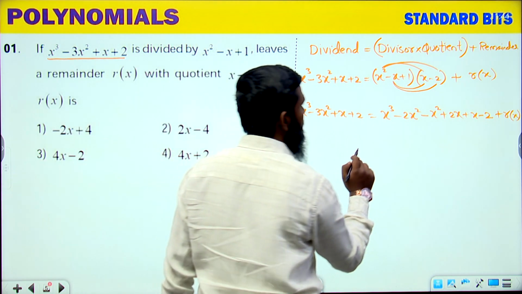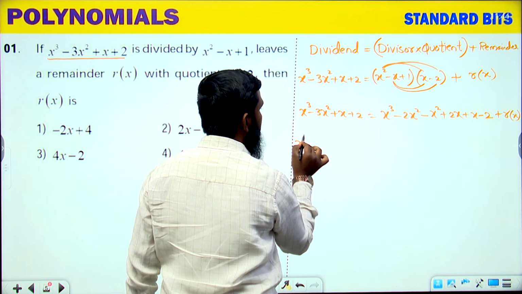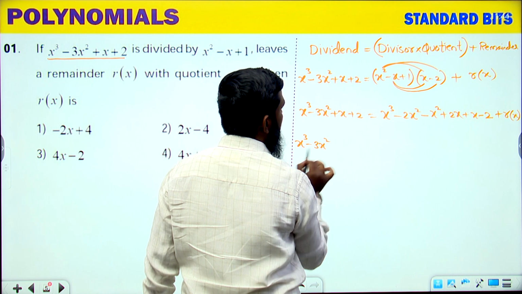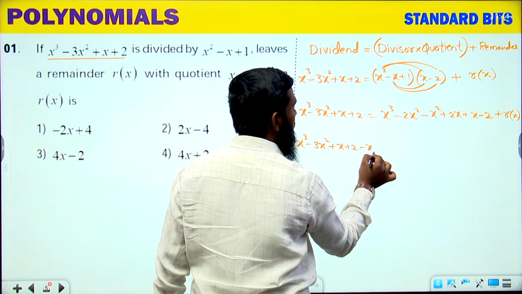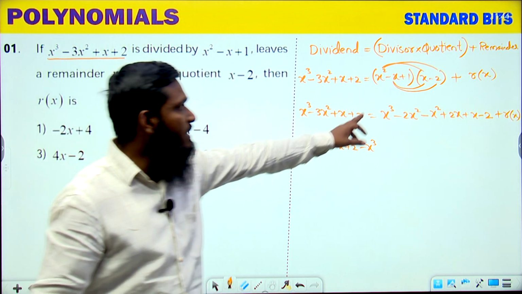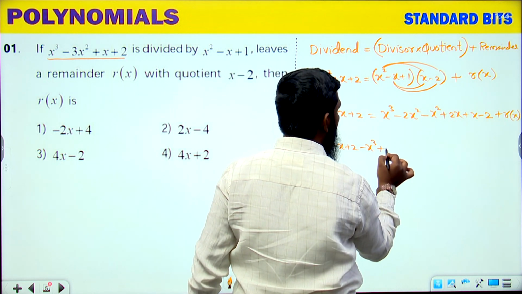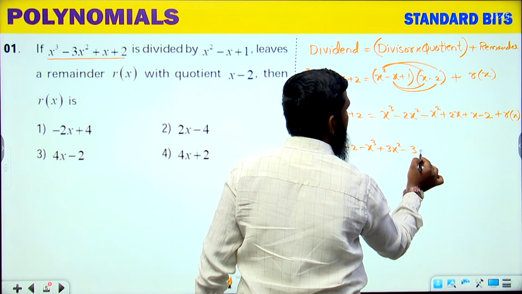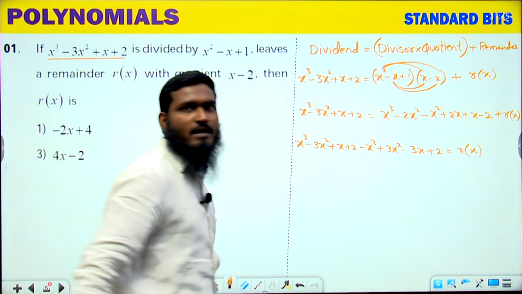Now if we bring all these terms to one side, what will happen? x cube minus 3x square plus x plus 2, plus x cube over here means minus x cube. Minus 2x square minus x square means minus 3x square, and that coming over here becomes plus 3x square. Then 2x plus x is 3x, which becomes minus 3x. Minus 2 becomes plus 2. It is equal to r of x.